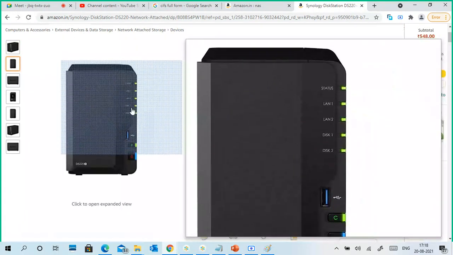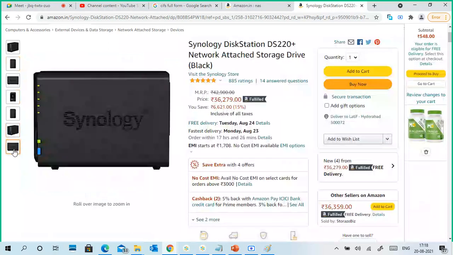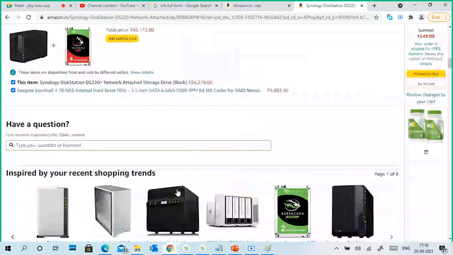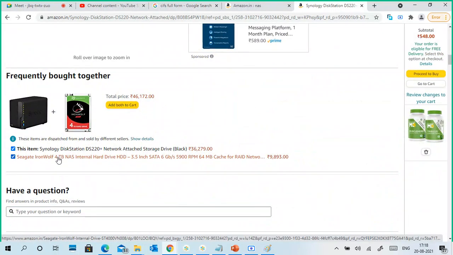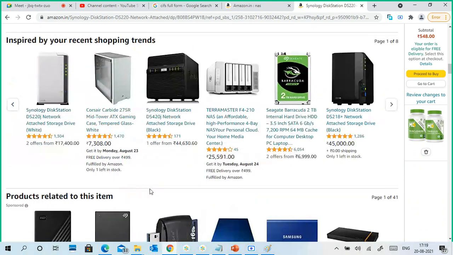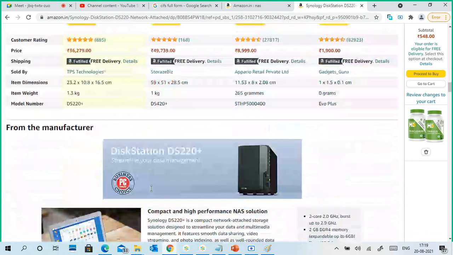Okay, two disks only, two LANs, two NICs are there for this one. If it is an empty one, then you have to purchase a hard disk for this one. This is a 4 terabyte NAS internal hard disk drive, supporting NAS purpose. We just have to insert it, and automatically it will lock inside.